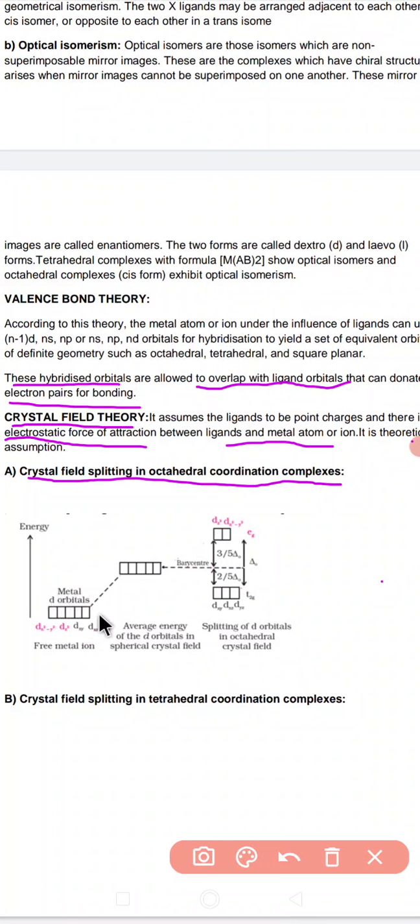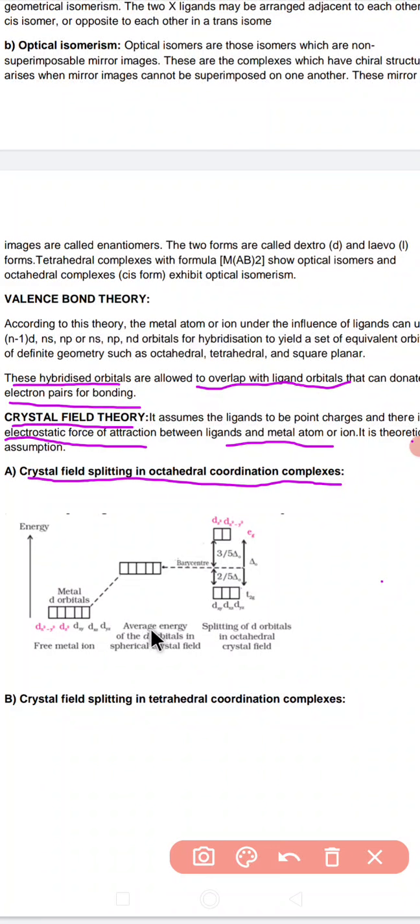Now the average energy of the d orbitals is in a spherical crystal field, and there is a splitting. Here dxy, dyz, dzx form energy much lower, and dx square minus y square and dz square move up. Accordingly, the energy share here is 2/5, and here it is 3/5.